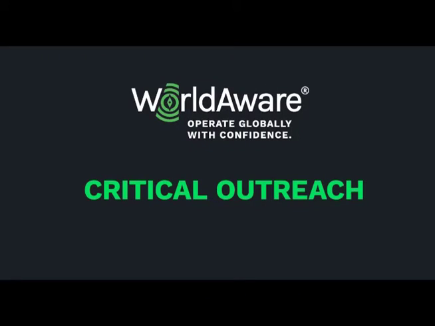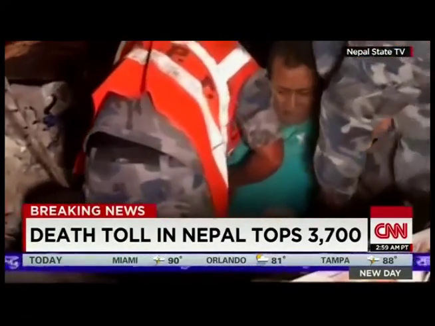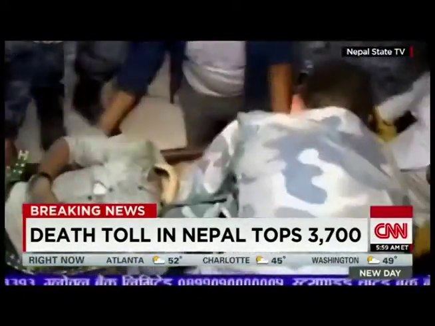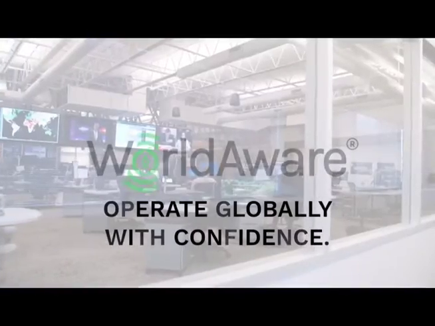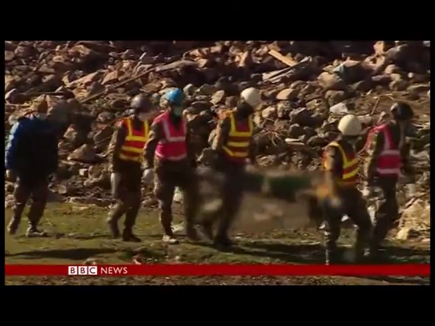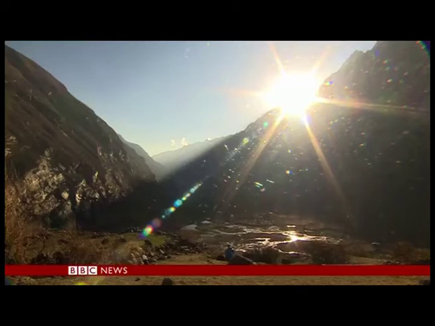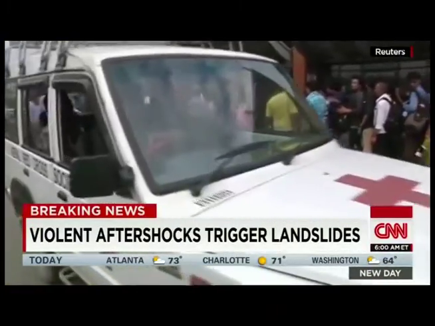The World Aware team provided up-to-the-minute situational intelligence to client organizations and conducted several operations to locate, validate proof of life, safeguard and evacuate impacted people countrywide in Nepal. World Aware's team monitored the unfolding situation in Kathmandu and the surrounding region to ensure all affected people were sheltered in place during multiple strong aftershocks that brought on mudslides and further infrastructure damage, making some roads impassable.